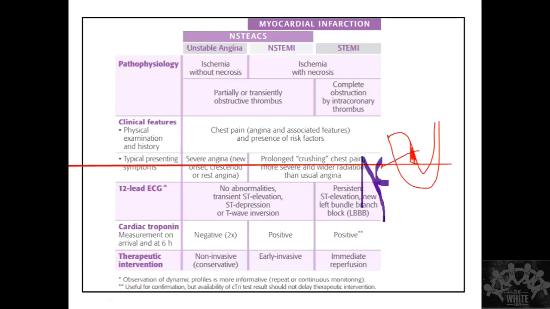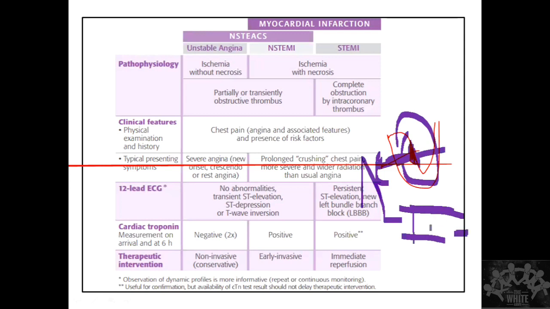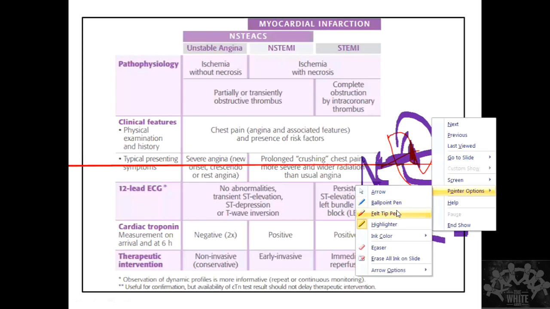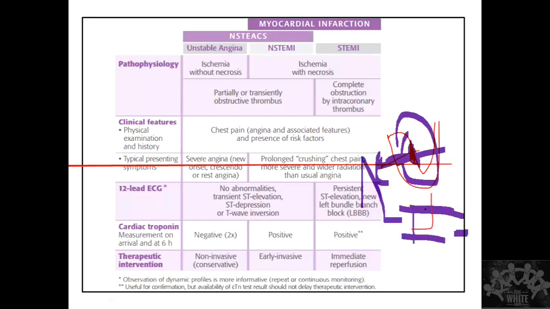If this is my direction, this part will show an elevation. But then when the repolarization is going to happen, it sees that this is not really very effective, so it causes an isoelectric segment there. This part behaves electrically inert. So what is happening is it is changing the baseline to an elevation. If this is my baseline TP segment, it is going to become here. When the repolarization happens, this is going to be silent, so it is not going to show any elevation. That is why you get an ST depression. This is going to be the new baseline. So QRS is formed, but then this is not going to show anything, so it causes a depression here.